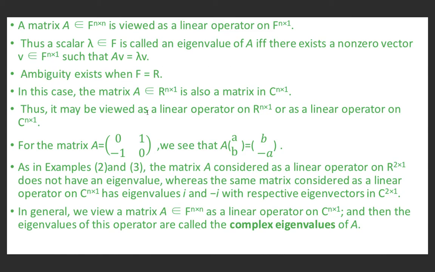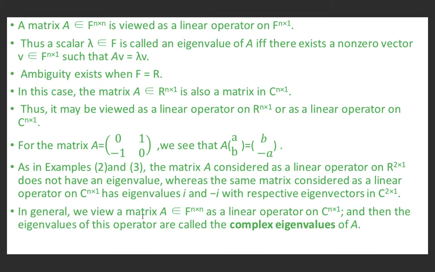Thus, it may be viewed as a linear operator on R^(n×1) or as a linear operator on C^(n×1). For the matrix A equal to [0, 1; -1, 0], we see that AB is equal to B minus A. As in examples 2 and 3, the matrix A considered as a linear operator on R^(2×1) does not have an eigenvalue, whereas the same matrix considered as a linear operator on C^(2×1) has eigenvalues iota and minus iota with respective eigenvectors in C^(2×1).